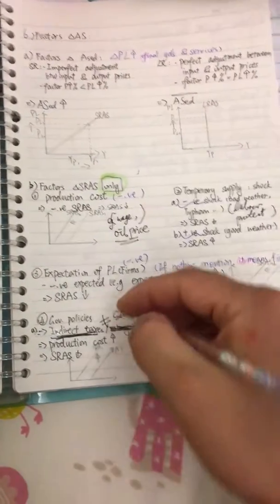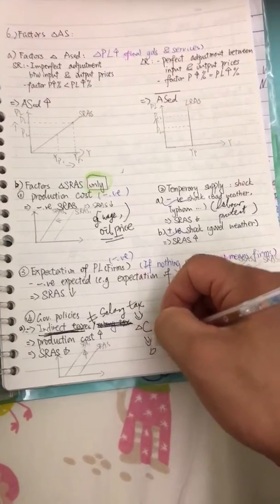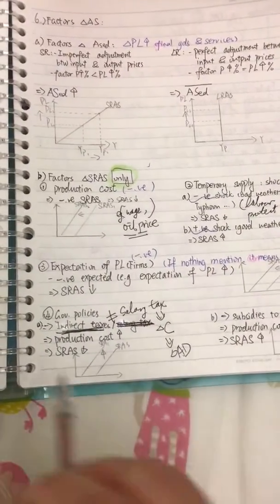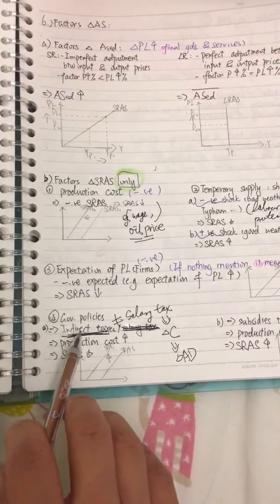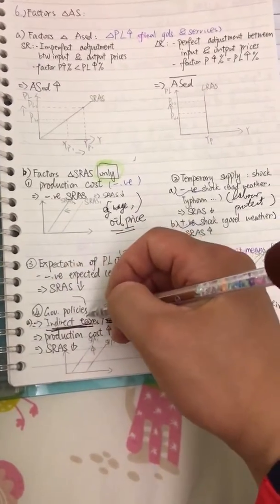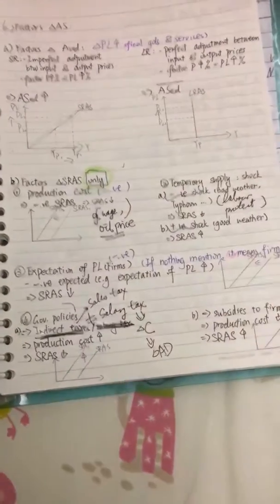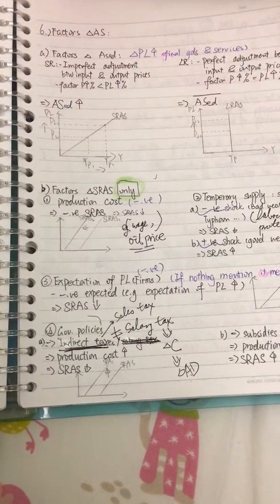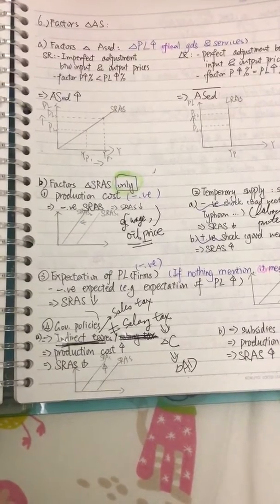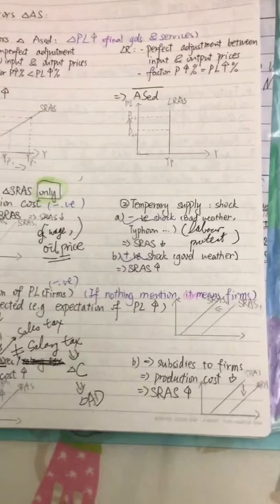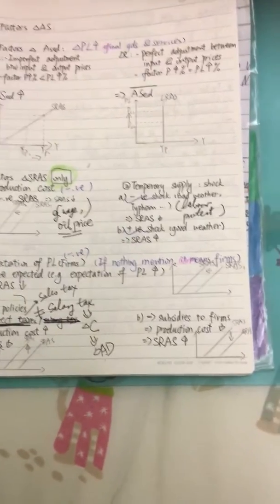So it changes the C, so that changes the AD, but does not change the short run AS. Only when there is an indirect tax, or sometimes we say sales tax, then it will move the short run AS. However, if it's salary tax, then you move the AD.